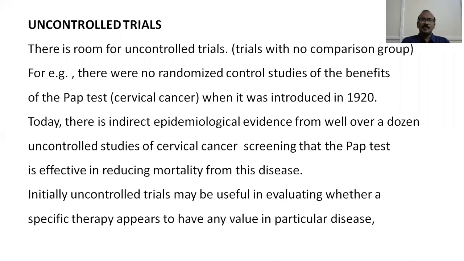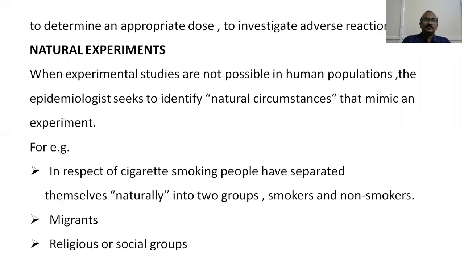Initially, uncontrolled trials may be useful in evaluating whether a specific therapy appears to have any value in a particular disease, to determine an appropriate dose, and to investigate adverse reactions. So this is the classical example of uncontrolled trials.